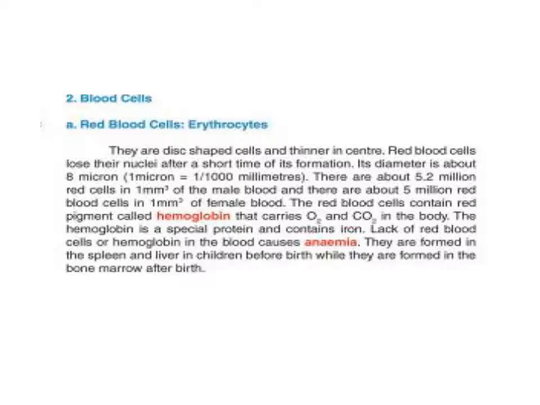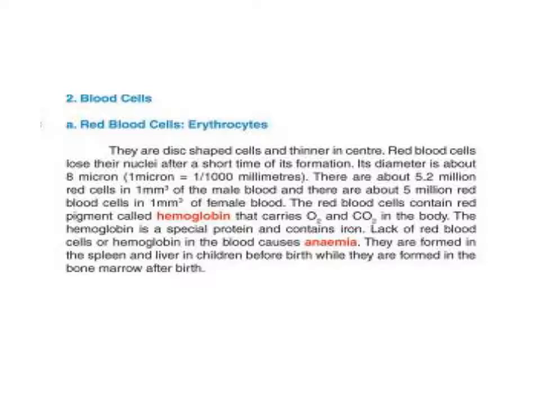Red blood cells are formed in the spleen and liver in children before birth, while they are formed in the bone marrow after birth. That is very important. When you are asked about it, remember: red blood cells are formed in the spleen and liver before birth, while they are formed in the bone marrow after birth.